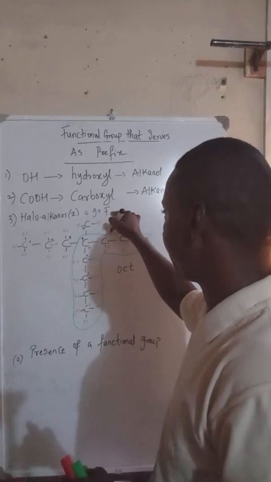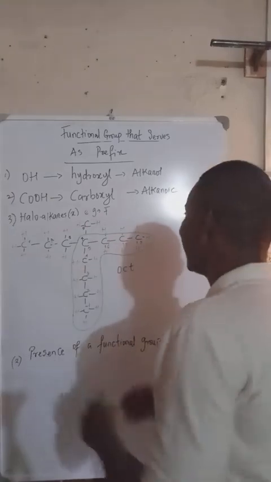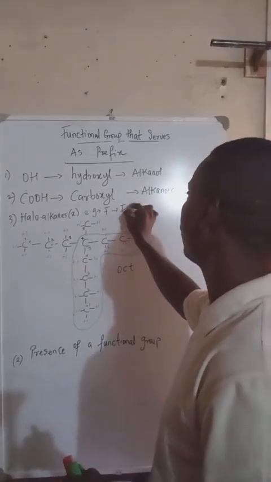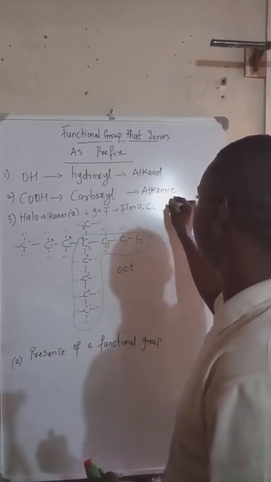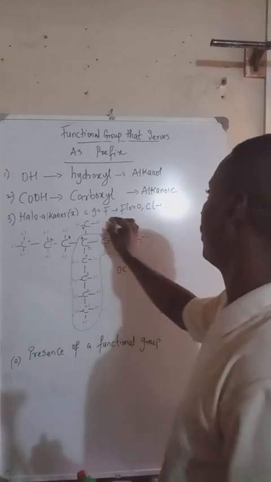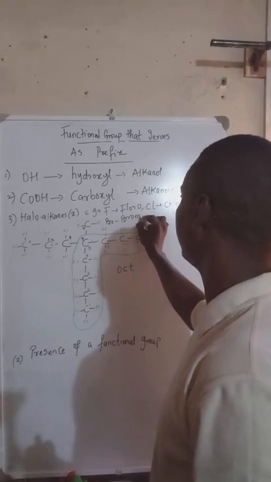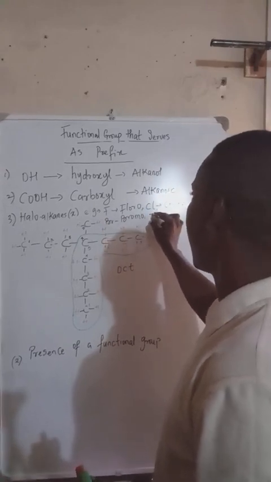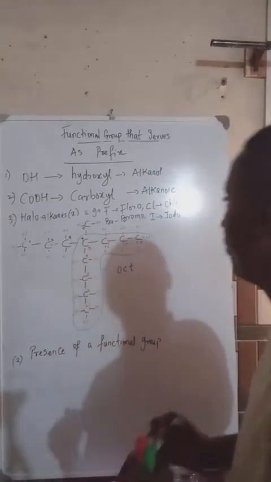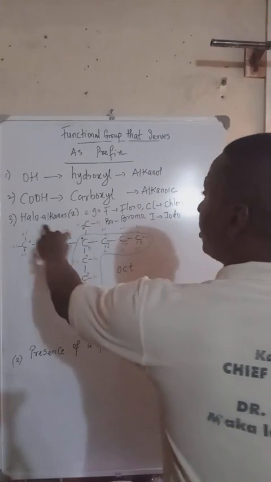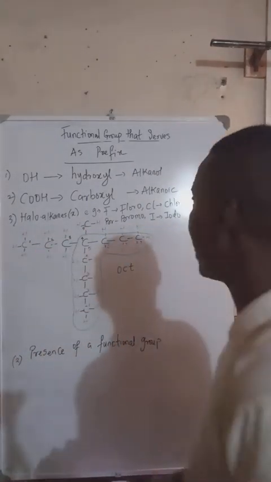So when you see F amongst your organic compound, we call that fluoro. When you see Cl, we call that chloro. When you see Br, we call that bromo. And when we see I, it's called iodo. So these belong to the haloalkane family.